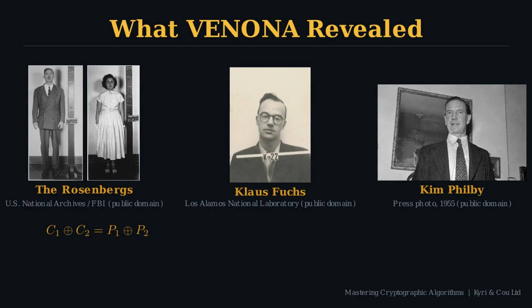All of it flows from one equation. Ciphertext 1 XORed with ciphertext 2 gives you plaintext 1 XORed with plaintext 2. Again, look at the right-hand side. No key. The key cancelled out of the algebra completely, regardless of whose cables they were. This one factory's mistake, duplicating batches of key pages under time pressure, led to the defeat of an unbreakable cipher and one of the most consequential intelligence breaks of the 20th century.